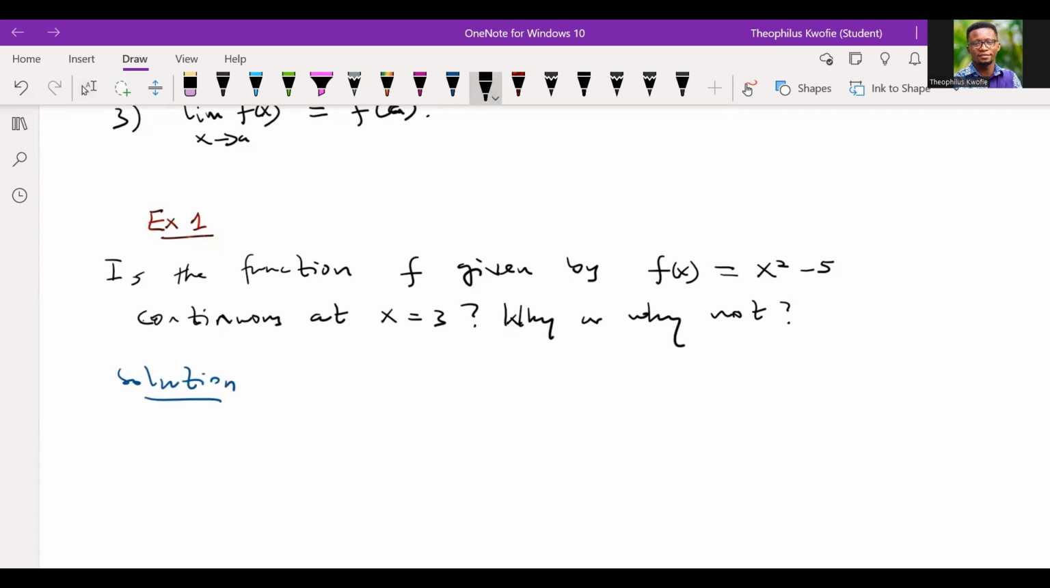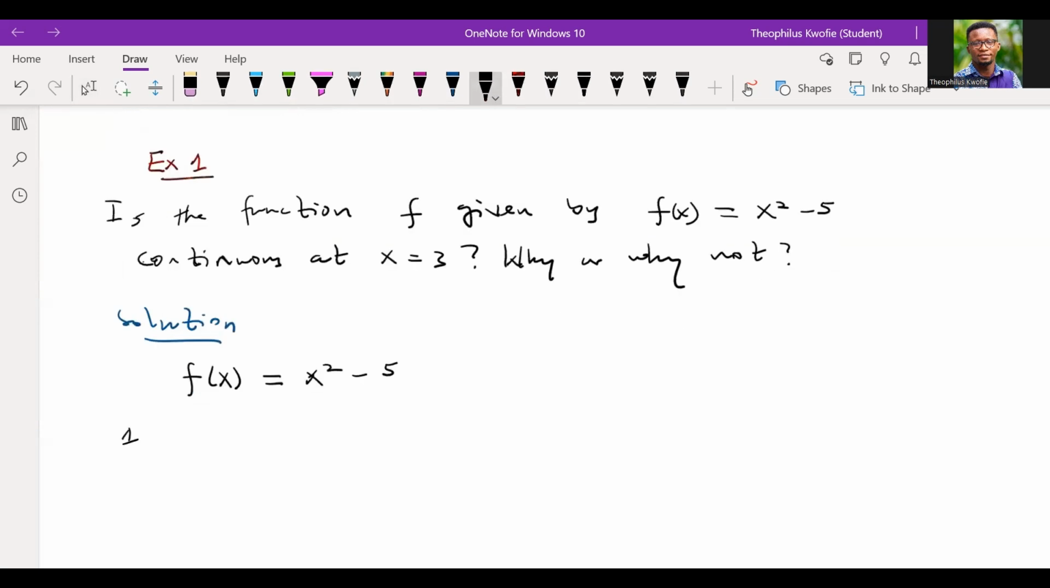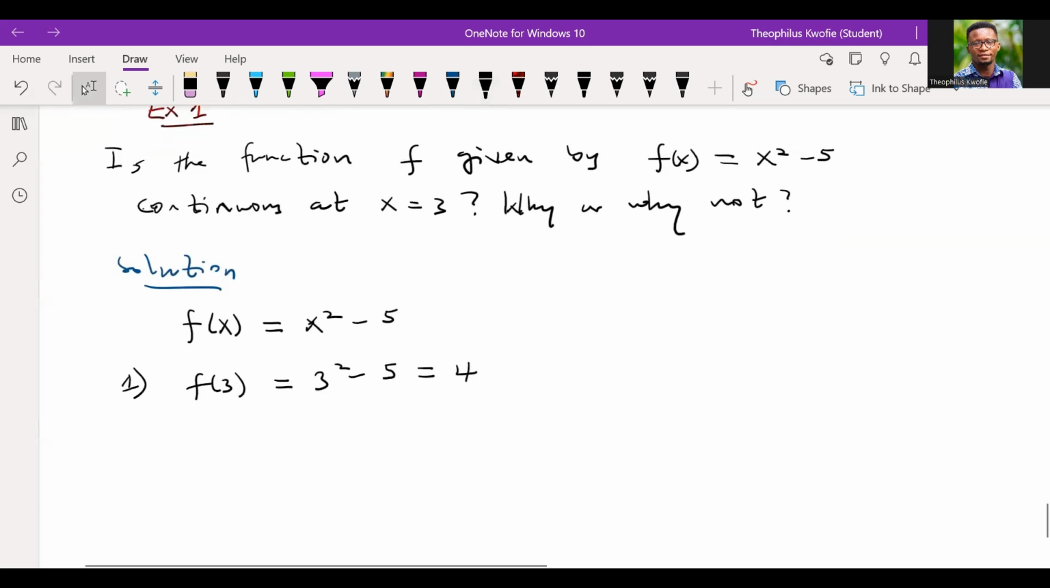So now the first condition is that the function evaluated at the point a must exist. In which case, over here, since the function f of x is defined as x squared minus 5, the first condition is that f evaluated at the point, remember the point over here is 3, should give us what? That should give us 4, right? Now, with the second condition, we need to find the limit of the function as x approaches 3. Right? So the limit of the function, and the function in this case is x squared minus 5. And what would that be?